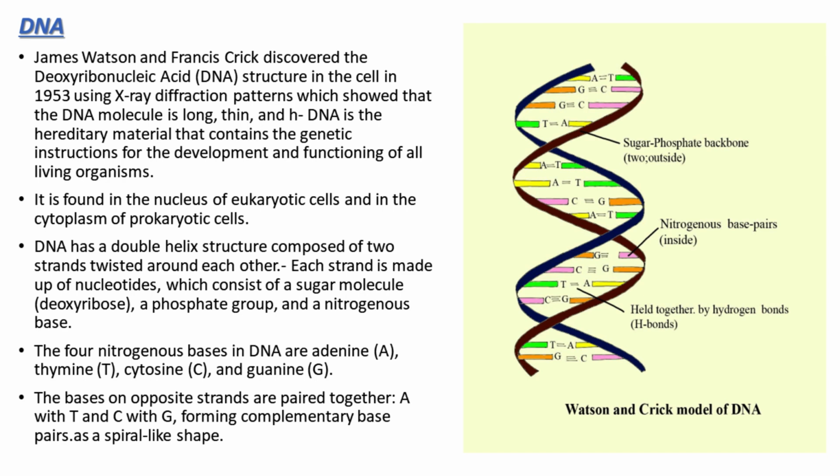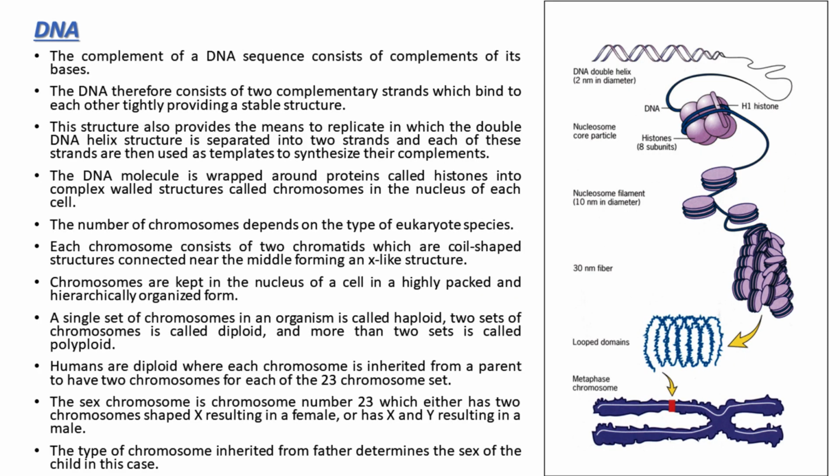DNA has a double helix structure composed of two strands twisted around each other. Each strand is made up of nucleotides, which consist of a sugar molecule, deoxyribose, a phosphate group, and a nitrogenous base. The four nitrogenous bases in DNA are adenine, A, thymine, T, cytosine, C, and guanine, G. The bases on opposite strands are paired together, A with T and C with G, forming complementary base pairs as a spiral-like shape.